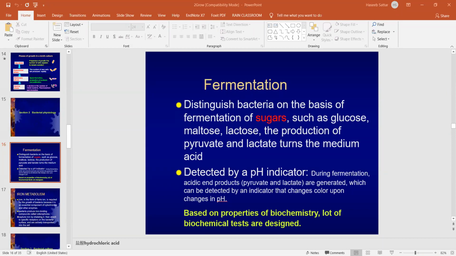Yes, can anybody tell me? Pyruvate. Pyruvate, very good. So fermentation, the other name of glycolysis is fermentation. We also call it fermentation. So glycolysis or fermentation is the process through which a bacteria utilizes a sugar molecule and breaks down the sugar molecule into pyruvic acid or lactate. Okay, pyruvic acid or lactate.